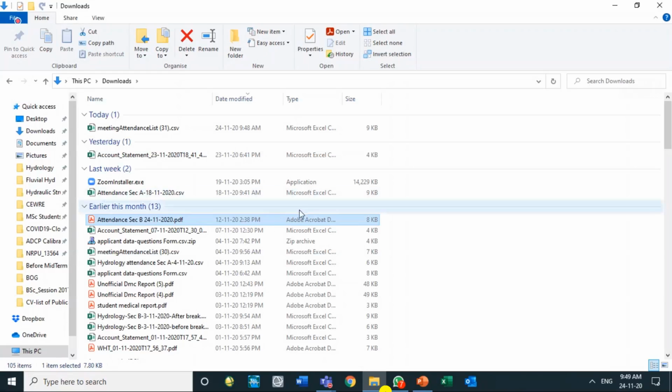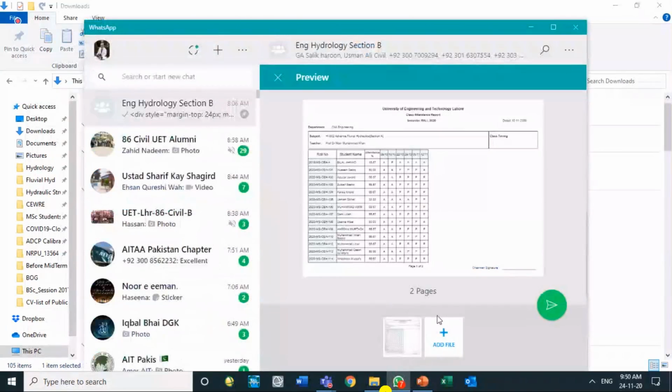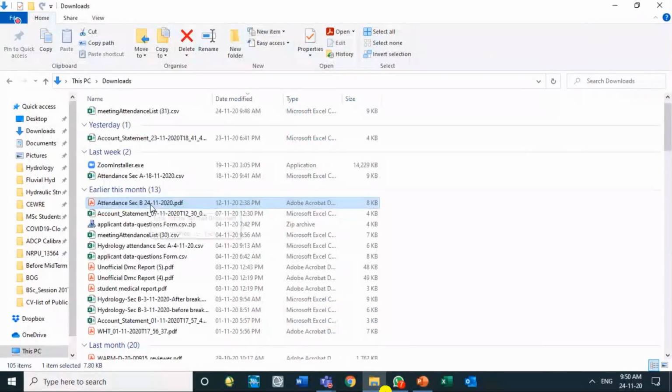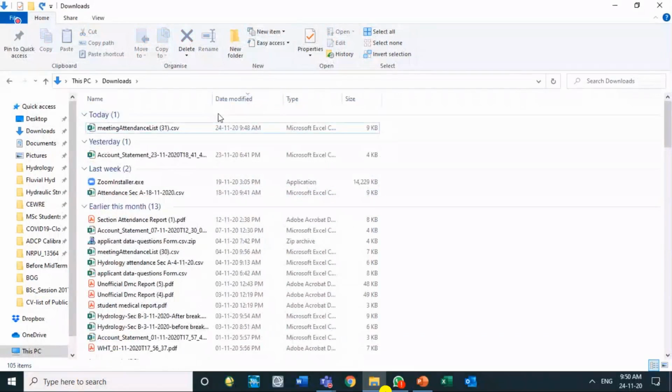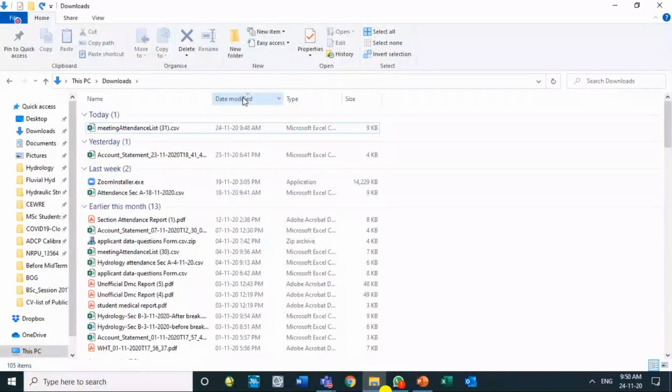I am giving this attendance to WhatsApp. The wrong file has gone, this is not the attendance. This is from 12-11. This is the attendance file.